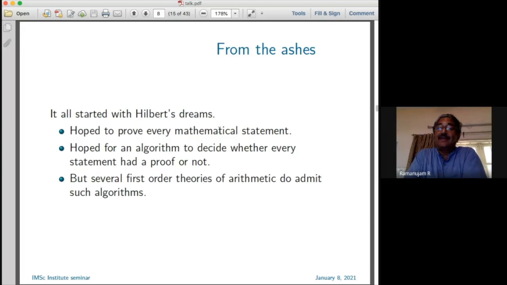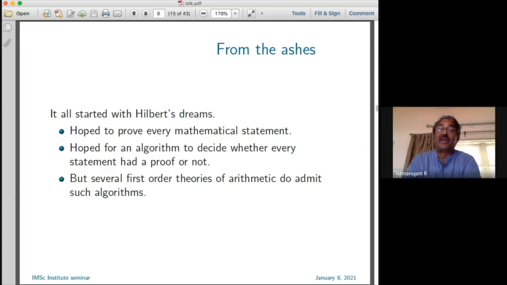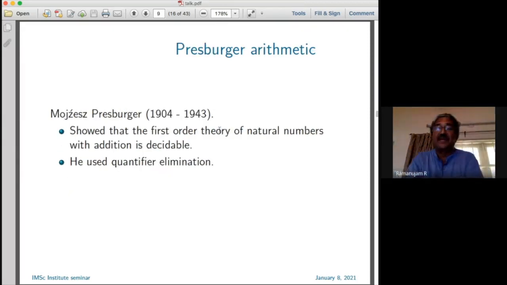So there are theories of arithmetic where you can't hope to prove every mathematical statement; incompleteness comes very easily. But there are arithmetical theories where you can actually hope to prove any statement that is true, I should have said that. That is part of Hilbert's dream. And also you have an algorithm where you write a sentence in the theory and it can check whether that sentence has a proof or not. One such theory is Presburger arithmetic.